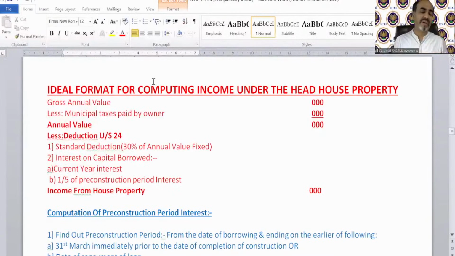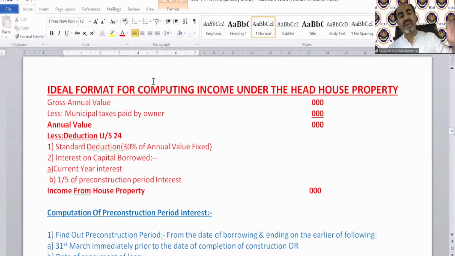I hope you remember the salary format, how difficult it was. There was basic salary, advance salary, arrears of salary, bonus, commission, allowances, multiple allowances, not even a single allowance. Then compensations, multiple compensations, like gratuity, pension, leave encashment, VRS, profit in lieu of salary, provident fund provisions.